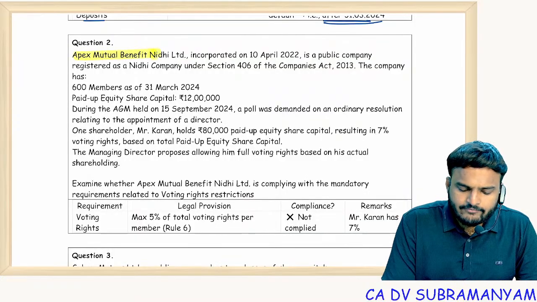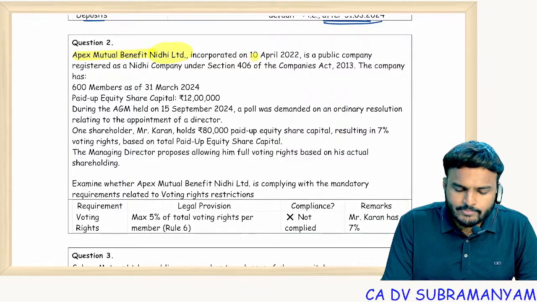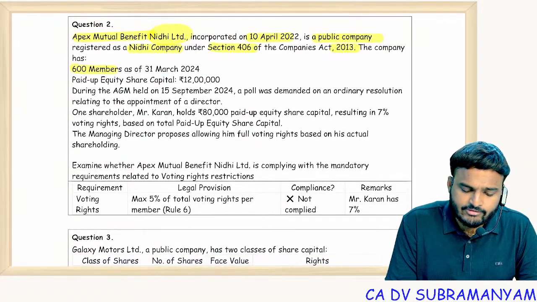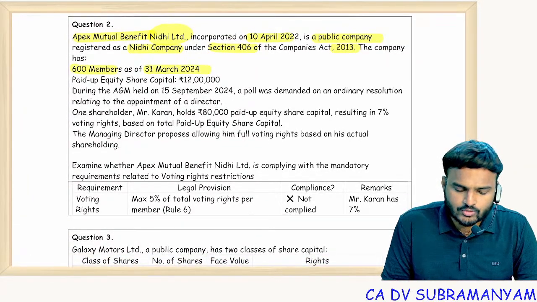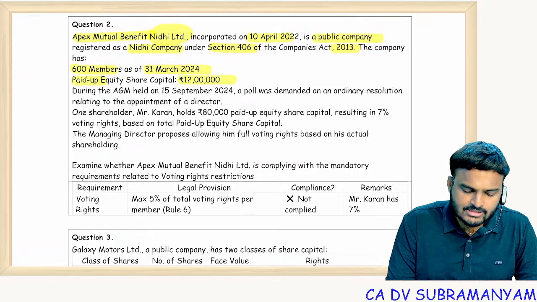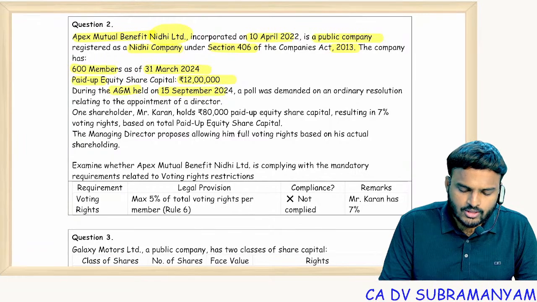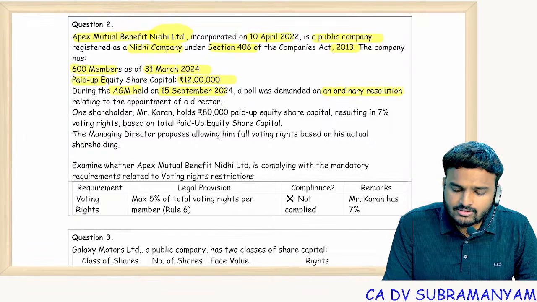Apex Mutual Benefit Nidhi Limited, a Nidhi company incorporated on 10th April 2022, is a public company registered as a Nidhi Company under Section 406 of the Companies Act 2013. The company has 600 members as on 31st March 24, with paid up share capital of 12 lakhs. During the AGM on 15th September 2024, a poll was demanded on an ordinary resolution relating to appointment of the director.